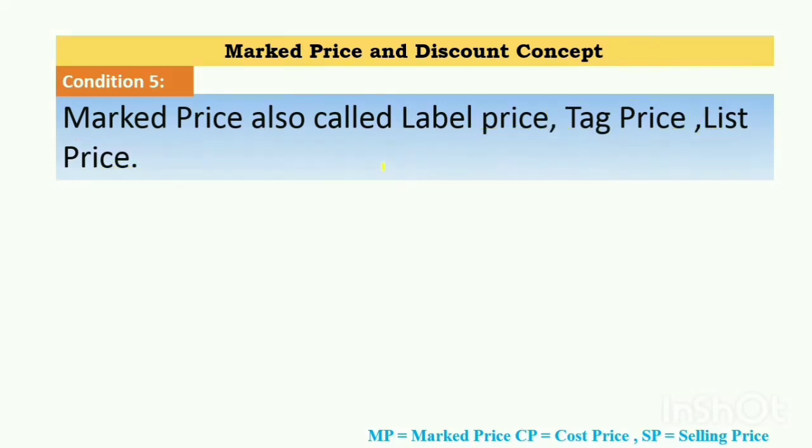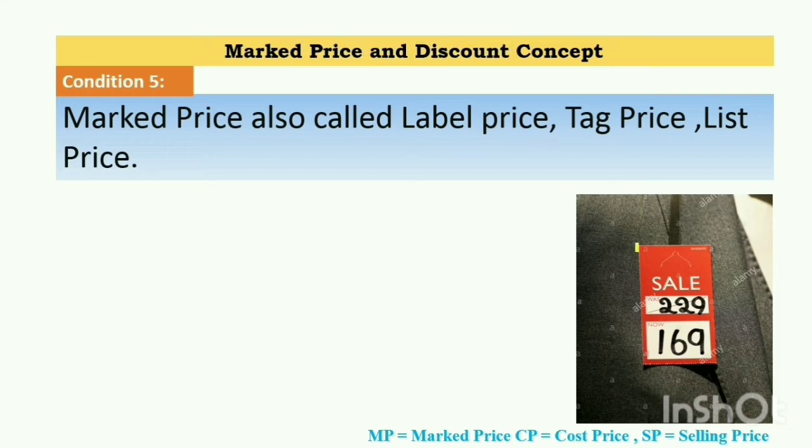On the right side you are looking at a brand new coat on which two values are written, that is 229 and 169. The 229 value represents the MP, that is the marked price, and 169 represents the SP, that is the selling price. Marked price means it is inclusive of all the taxes, and the seller is selling to the customer at this price. In practice, a coat for rupees 229 in the market is not possible, but I have taken it as an example.